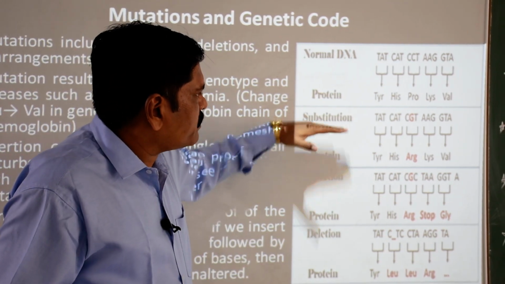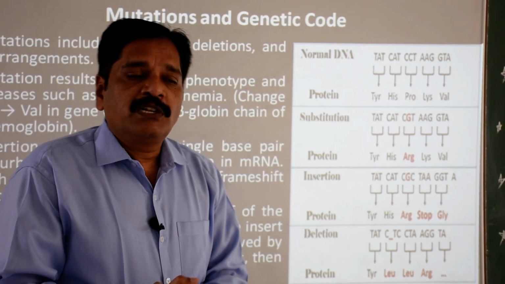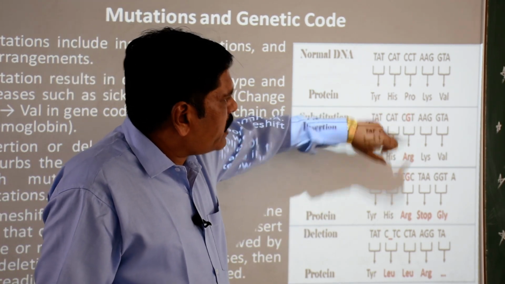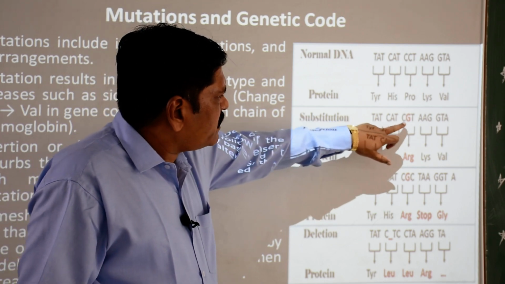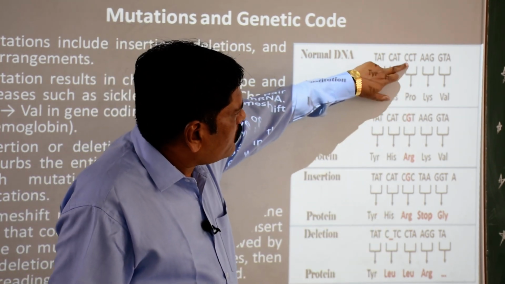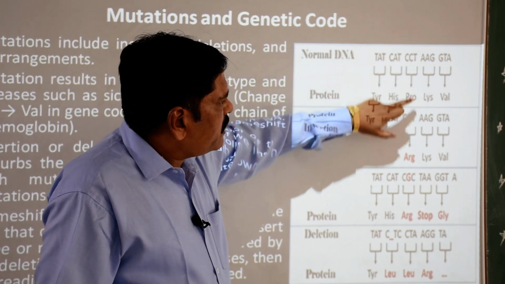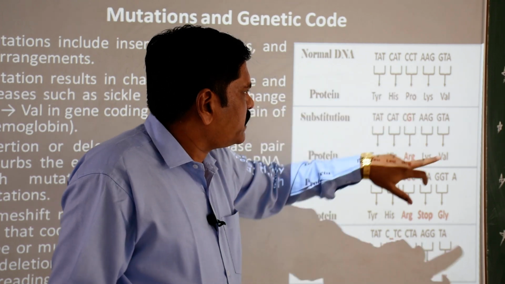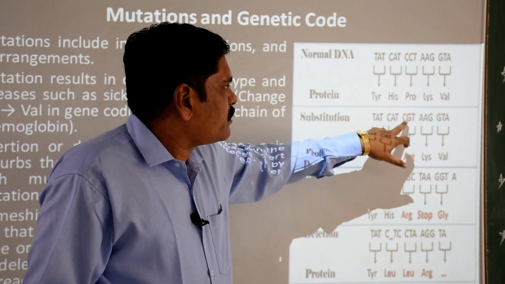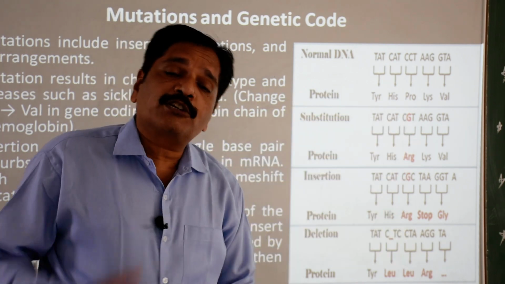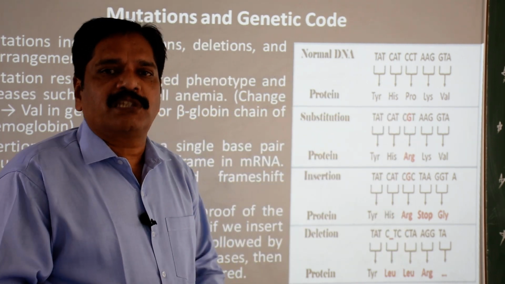Now what happened? The first process is the substitution. Here you can see that this guanosine is actually replacing which one thing? C. The actual nucleotide is C, but it is substituted by G. So in place of CCT, this new arrangement will have CGT, and instead of proline, it is responsible to synthesize arginine.